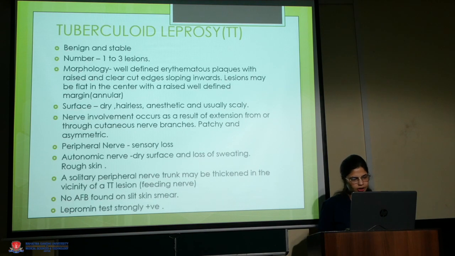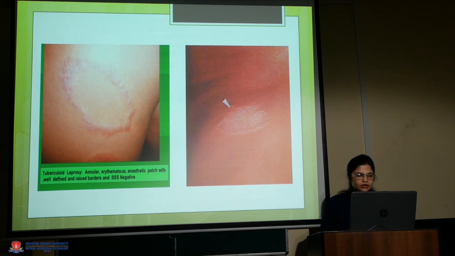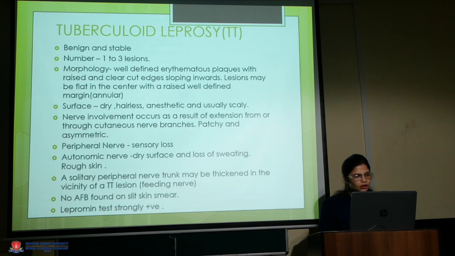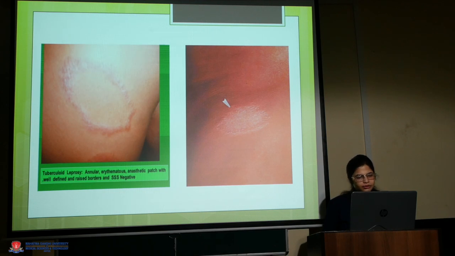Now, types of leprosy. First, we talk about TT, the tuberculoid leprosy. In this, the lesions are 1 to 3, and it is characterized by annular lesions which are well-defined erythematous plaques with raised clear-cut edges, and the surface usually is dry, hairless, anesthetic, and usually scaly. The peripheral nerve is also involved, leading to sensory loss. There is no AFB found on the slit skin smear, and the lepromin test is strongly positive as the immunity is quite high. So these are a few pictures of TT.